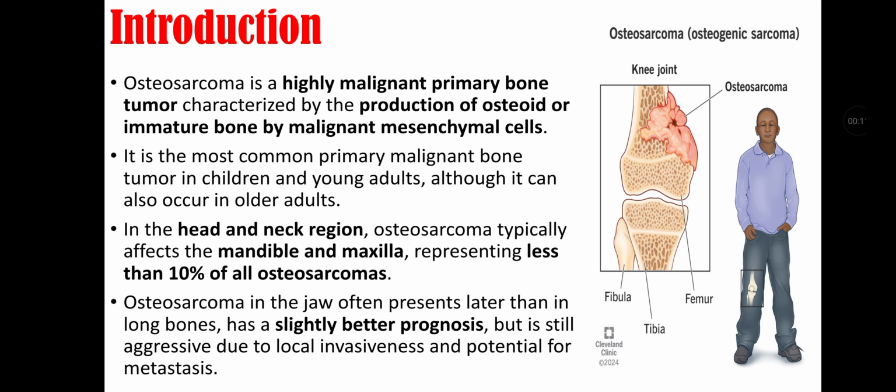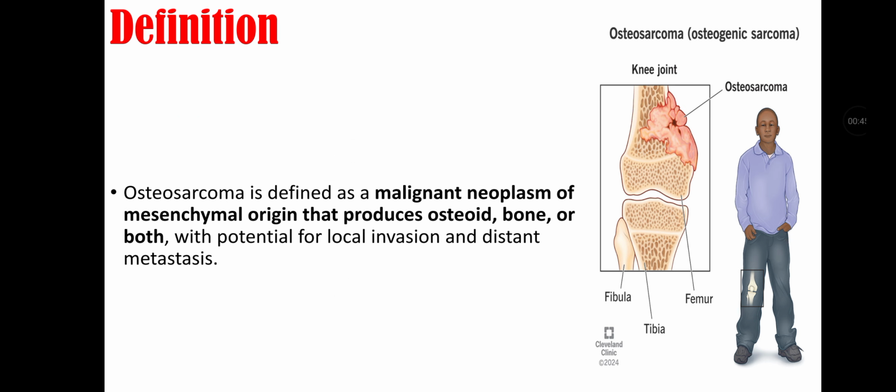Osteosarcoma is a highly malignant primary bone tumor characterized by production of osteoid or immature bone by malignant mesenchymal cells. It is the most common primary malignant bone tumor in children and young adults, although it can also occur in older adults. In the head and neck region, osteosarcoma typically affects the mandible and maxilla, representing less than 10% of all osteosarcomas. Osteosarcoma in the jaw often presents later than in the long bones. It has a slightly better prognosis, but it is still aggressive due to local invasiveness and potential for metastasis.